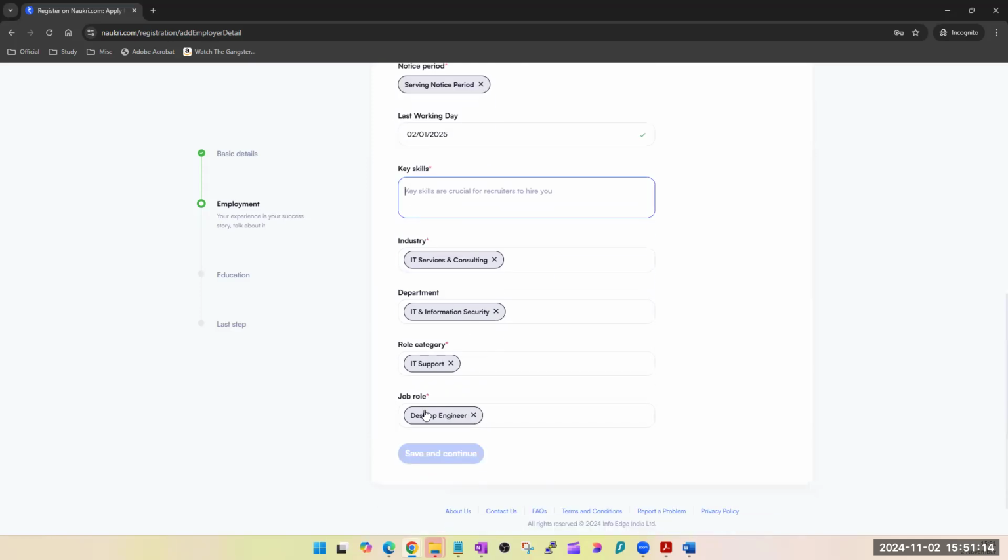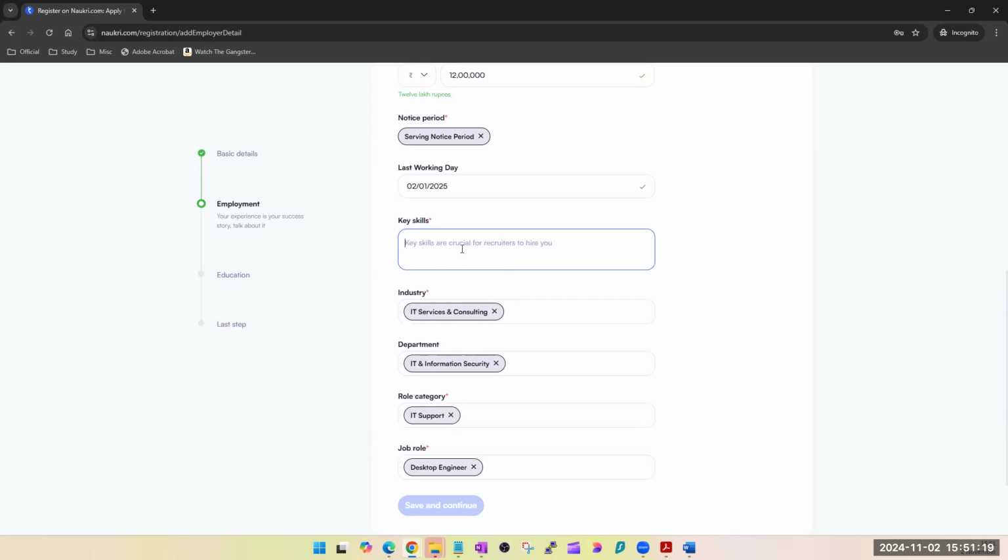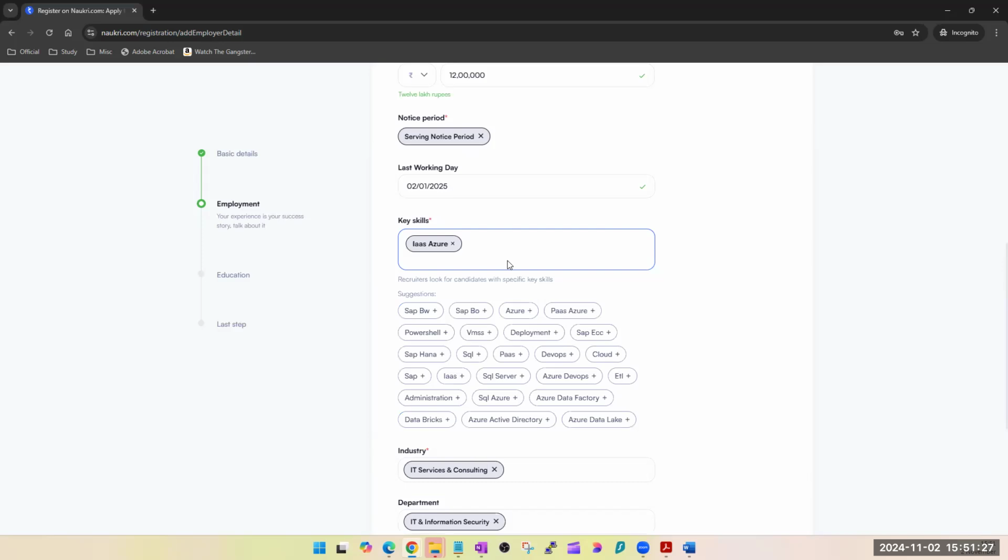Here, this is very important. Do not type IT support, which is very generic and common. Be specific here. Azure, this is fine. Then what do we have here? Azure Active Directory.